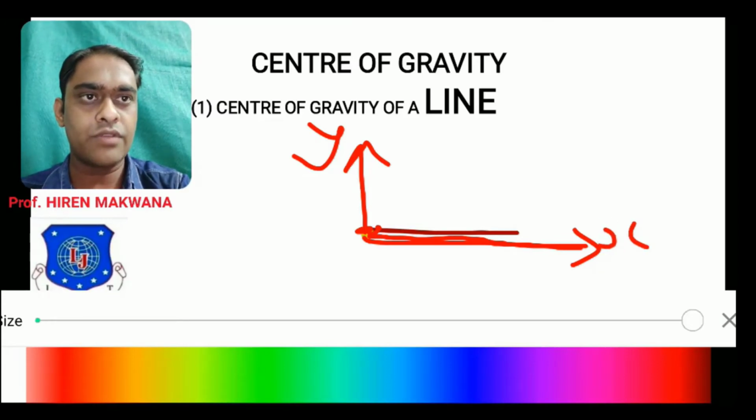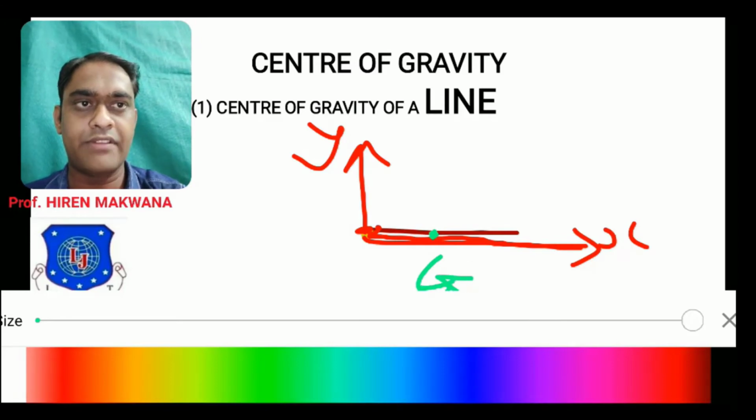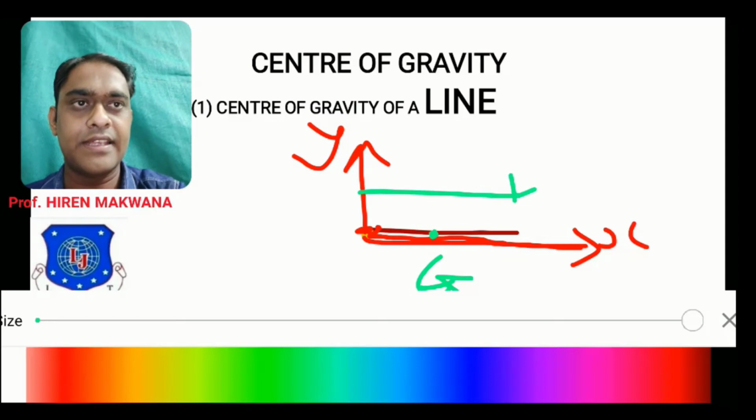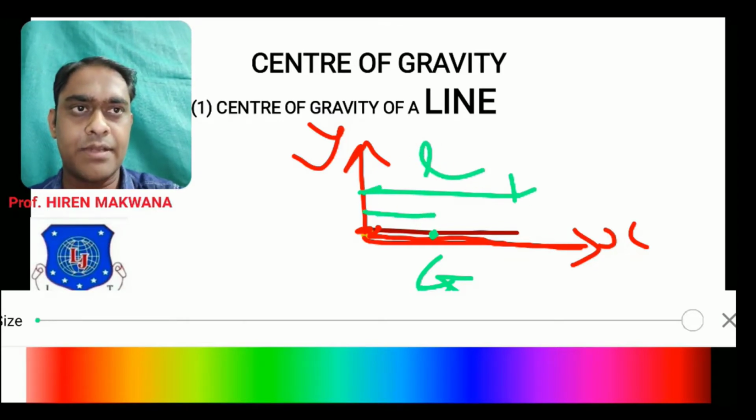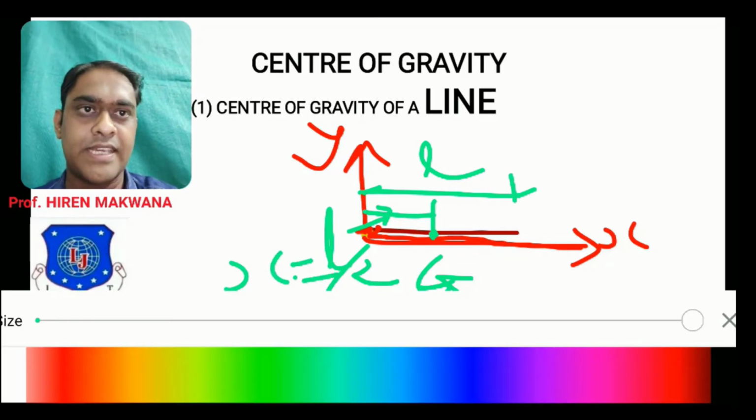Now where is the location of the center of gravity? At the midpoint of this line, it is G, the center of gravity. So if the length of this line is L, suppose, then this distance up to CG will be L by 2. So L by 2 is known as the x coordinate of the CG.